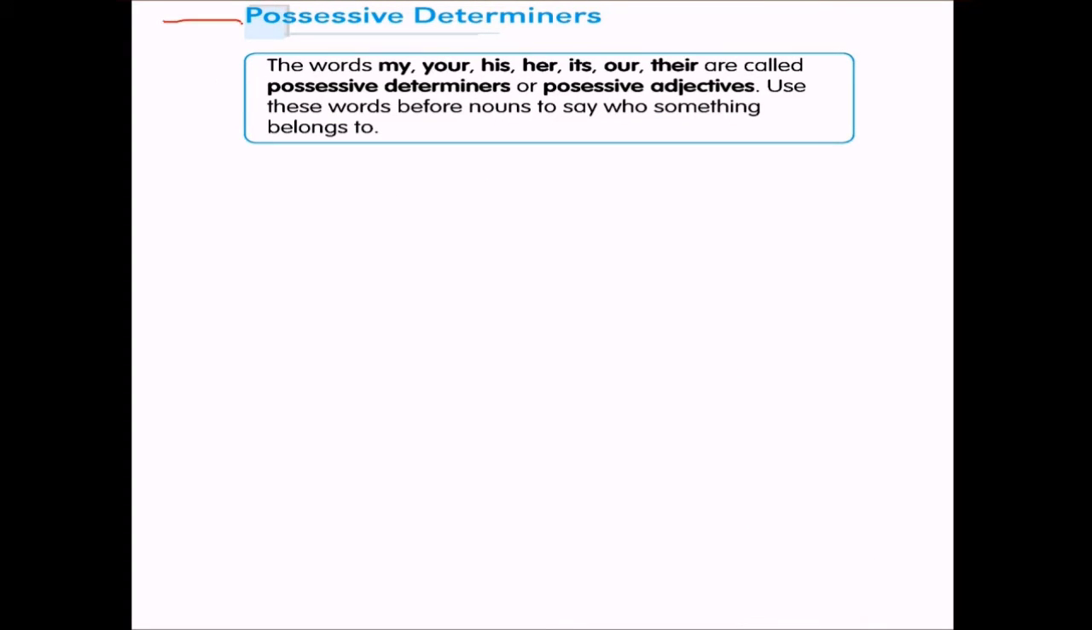Then we have possessive determiners. What are these possessive determiners? The words my, your, his, her, its, our, their. These are called possessive determiners or possessive adjectives. Use these possessive determiners before nouns to say who something belongs to.